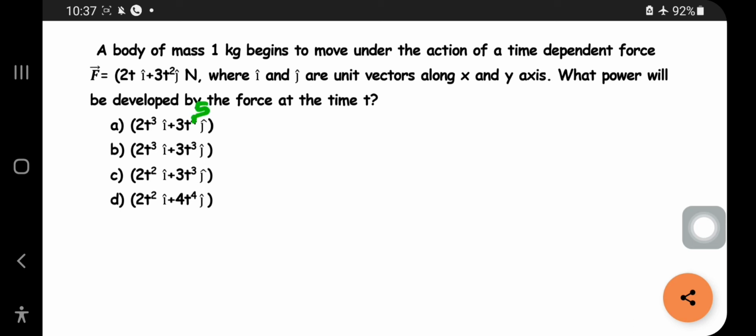So guys, a body of mass 1 kg begins to move under the action of a time dependent force F equal to 2t i cap plus 3t square j cap, where i and j are unit vectors along x and y axis. What power will be developed by the force at time t? For this question you should be thorough with integration. Before that we will find the acceleration. They were given the force and mass. F is equal to ma, right? So acceleration is equal to force by m.